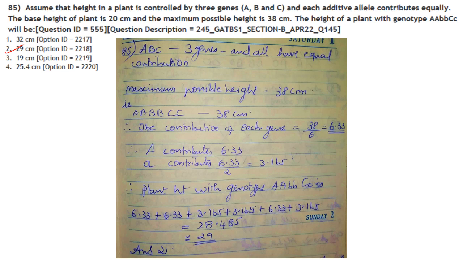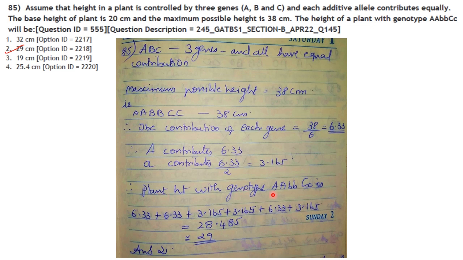So A, B, C, 3 genes and all have equal contribution. Maximum possible height is 38 centimeter. So capital A, capital B, capital C will be 38 centimeter and the contribution of each allele will be 18 divided by 6, that is 3. So capital A contributes more and small a contributes half of what A contributes.